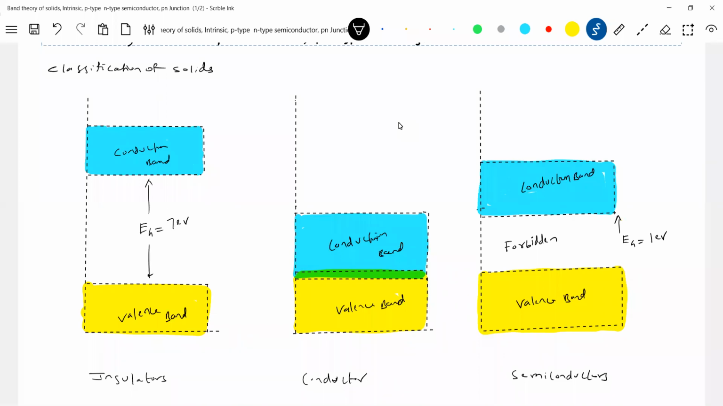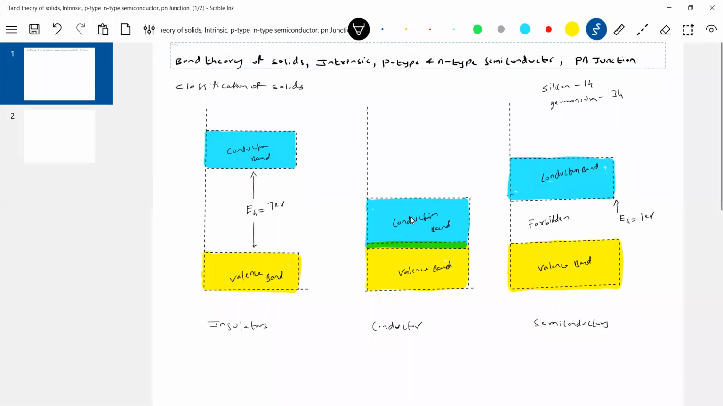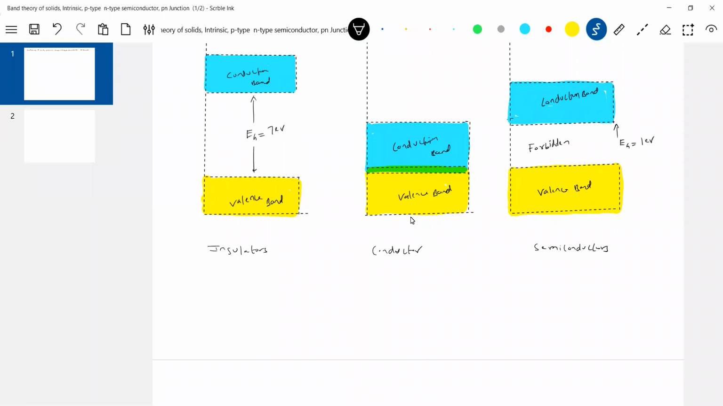Let's see what the semiconductors are. A good example of semiconductors is silicon, whose atomic number is 14. Next we have germanium, whose atomic number is 32. Let me take the silicon example so that I can draw fewer electrons. If you look at the atomic structure of silicon, it will have